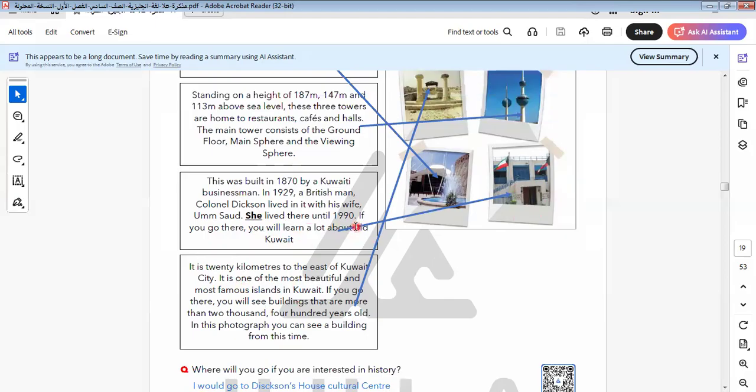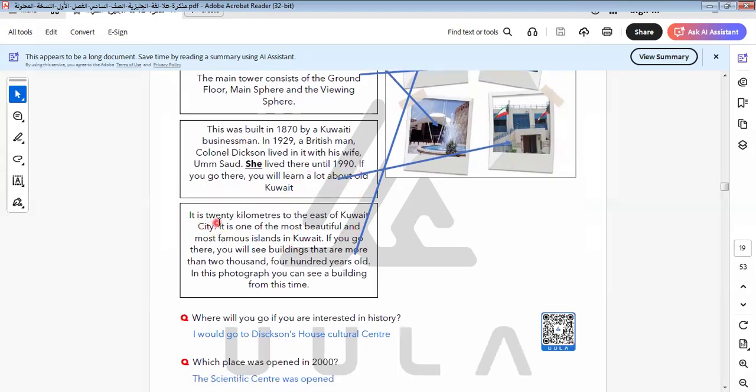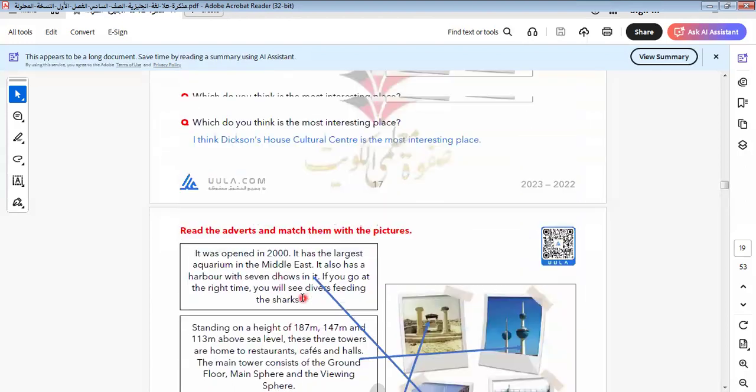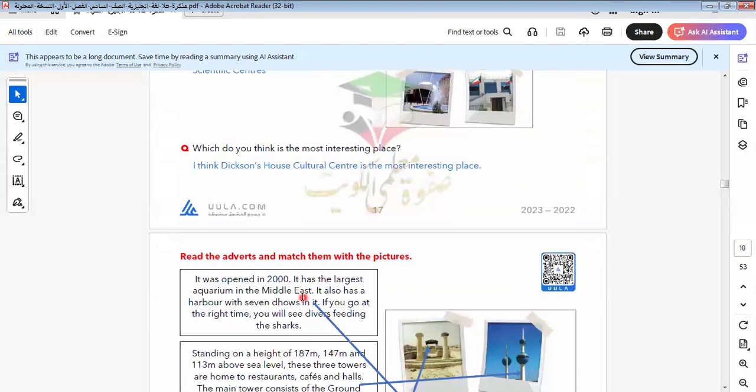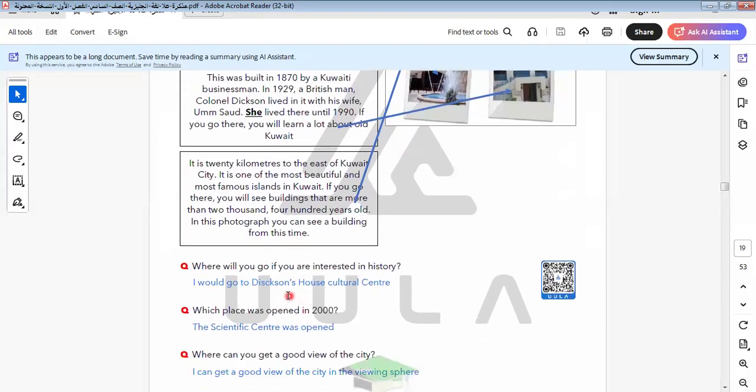Let's go to the last one. It will be here. This is the last one. It is 20 kilometers east of Kuwait City. It is one of the most beautiful and famous islands in Kuwait. If you go there, you will see buildings that are more than 2,400 years old. In this photograph, you can see a building from this time. This is called the scientific center, I think. Okay, and this is the scientific center.